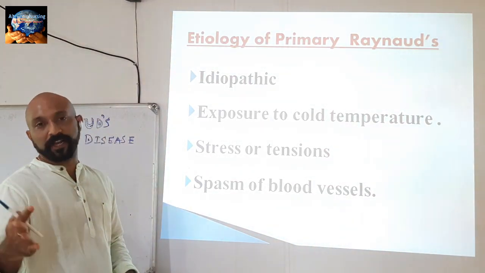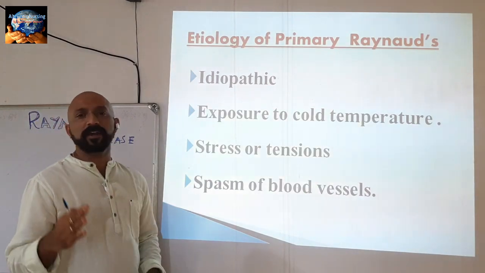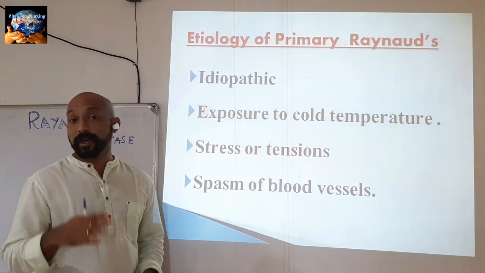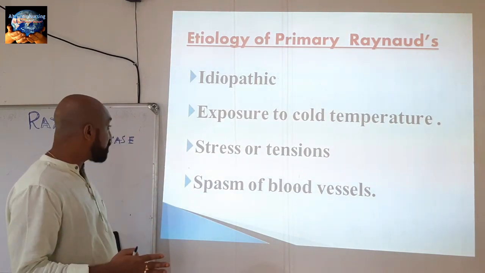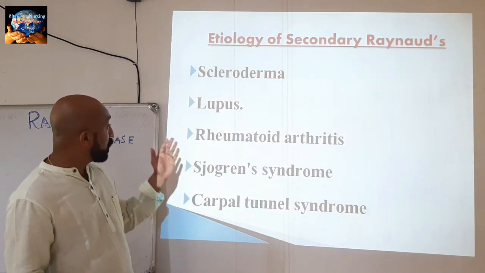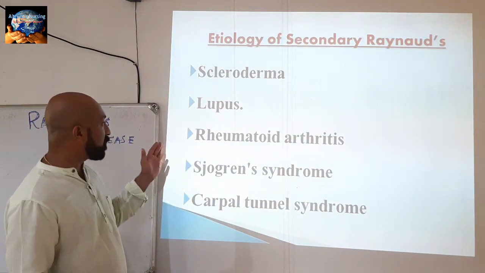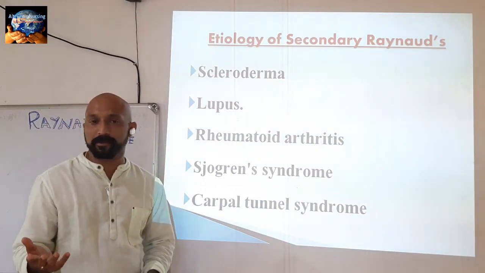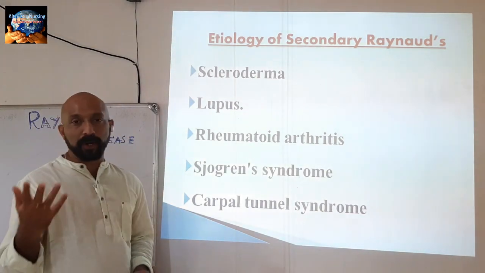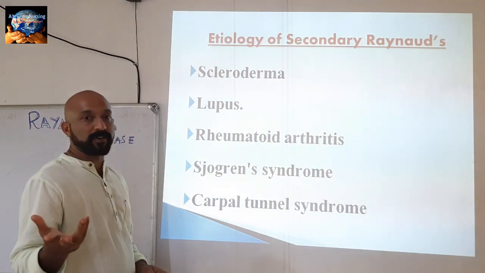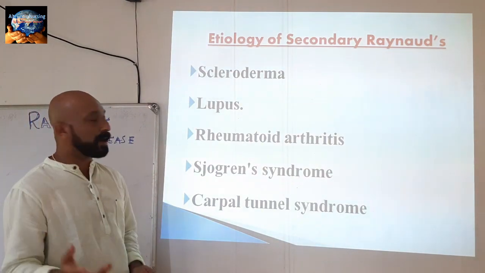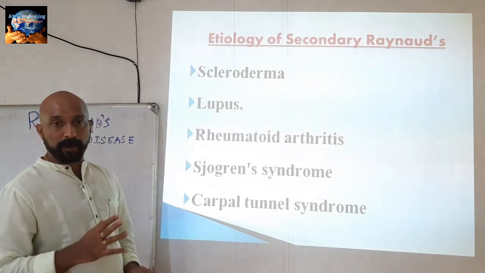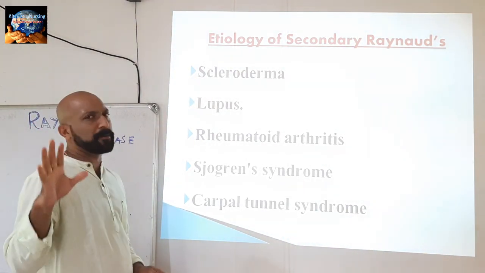Next we go to secondary Raynaud's disease. Secondary Raynaud's disease occurs in people with connective tissue disorders such as scleroderma, lupus disease, rheumatoid arthritis, Sjögren syndrome and carpal tunnel syndrome. These are the main secondary etiological factors of Raynaud's disease. We will see one each. First term is scleroderma. Sclero means hardening, derma means skin.